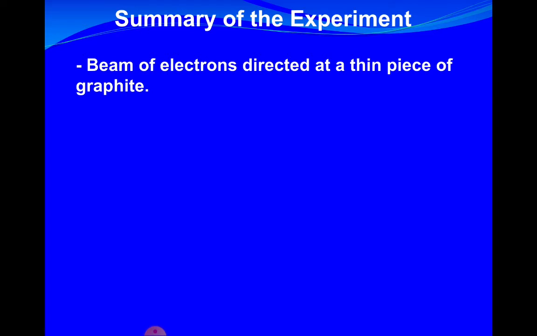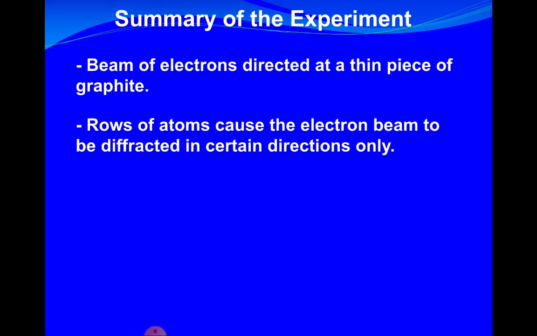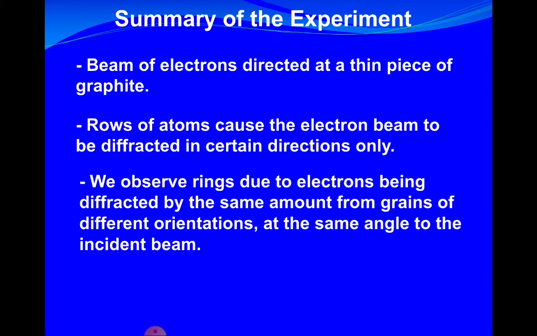Beams of electrons are directed at a thin piece of graphite. Then rows of atoms cause the electron beam to be diffracted in certain directions only. So what we observe are rings, due to the electrons being diffracted by the same amount from grains of the same orientation, at the same angle to the incident beam.